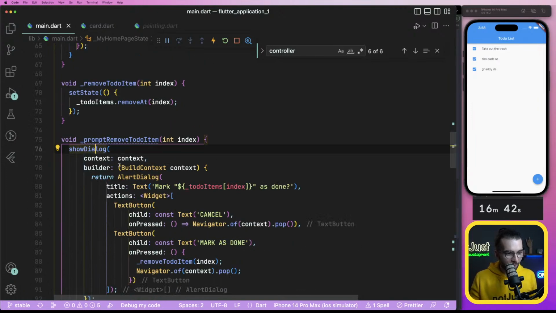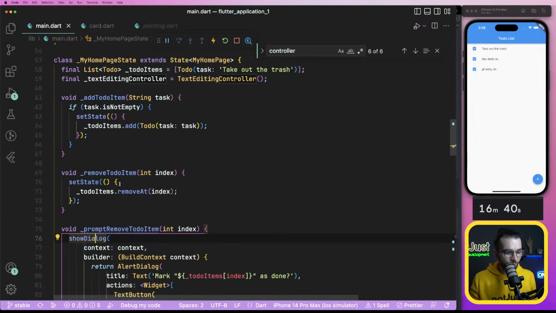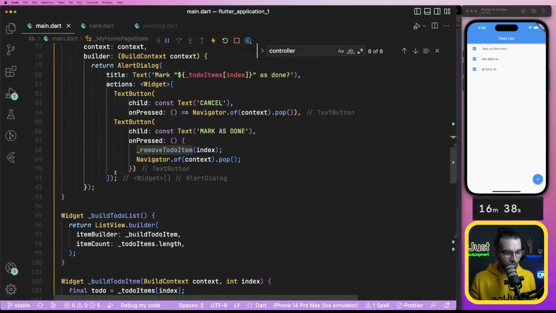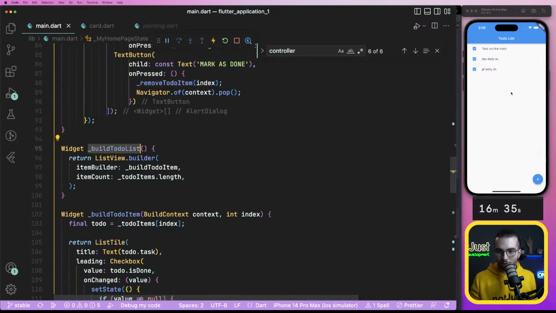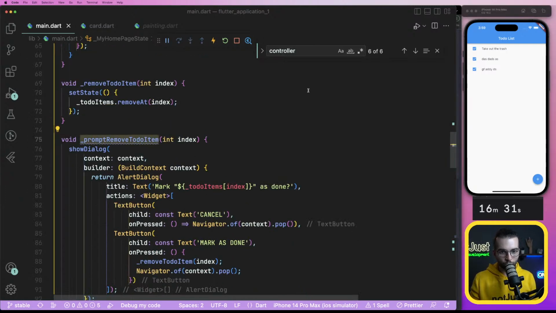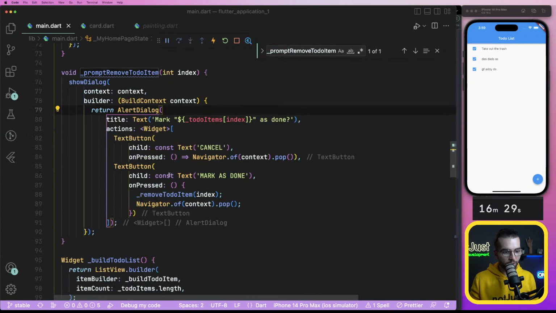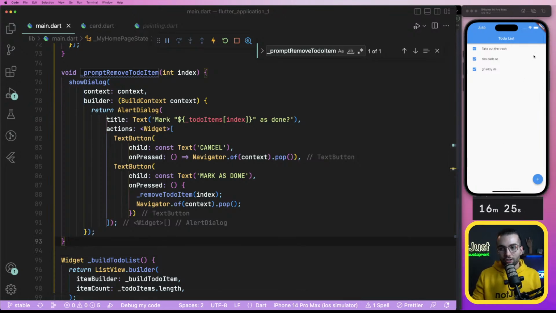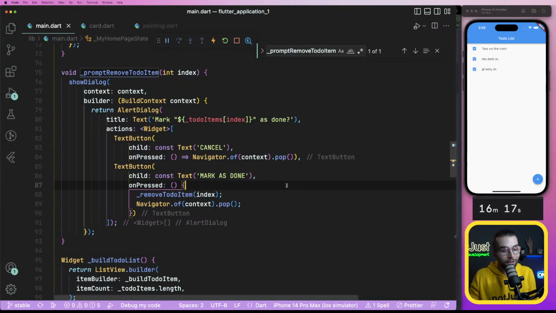For example, in the build, I don't need the prompt remove to do because I don't use it anymore, right? Yes. But maybe I can have it. I would love to be able to remove it when I swipe left. I don't know how complicated this is.